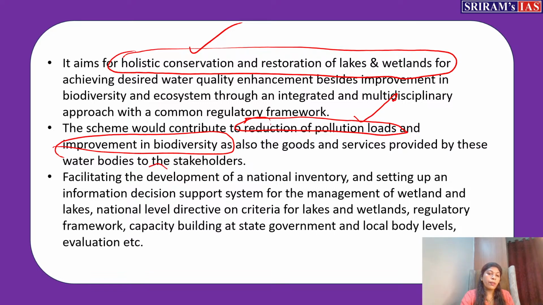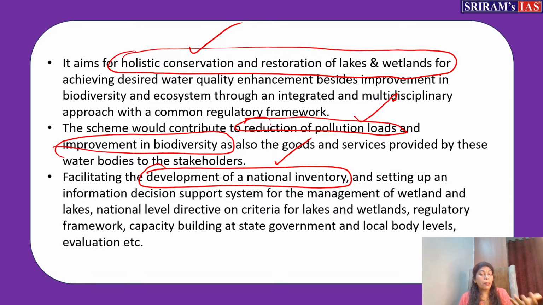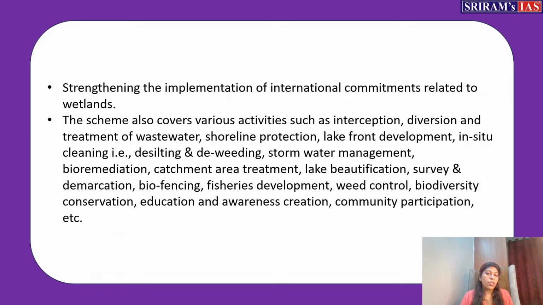The third point is development of a national inventory. What is called a national inventory? What type of data are you going to record? Mainly the data related to the wetland: how well you are going to manage the wetland, in which status it is, whether it has been properly managed, whether the people have been properly built capacities to manage this. This way every data will be maintained in the name of national inventories. That is the third objective of the NPCA program.